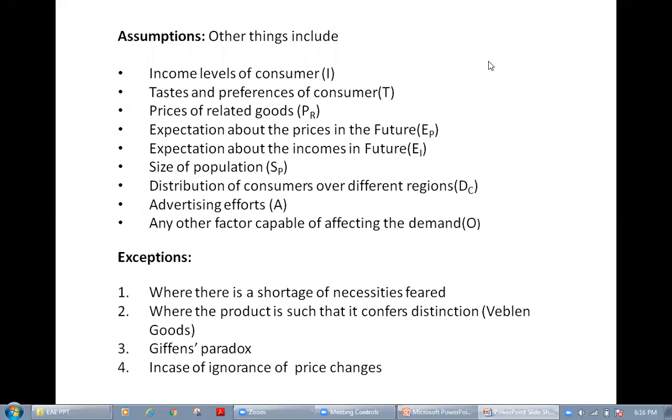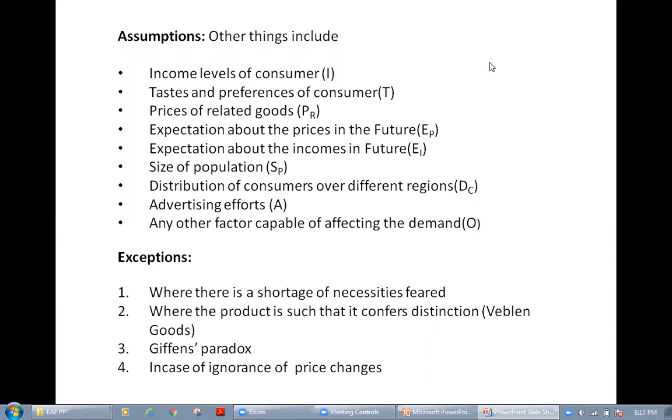What are the other things? Other things include income levels of the consumer. That is one. So if the income levels of the consumer is constant, this particular law holds good. No change in the income levels of the consumer. No change in the tastes and preferences of the consumer. No change in the prices of related goods. No change in the expectation about the prices in the future. No change in the expectation about the income in the future. No change in the size of population. Distribution of consumers over different people. No advertisement effect. No other factors which are influencing the demand.